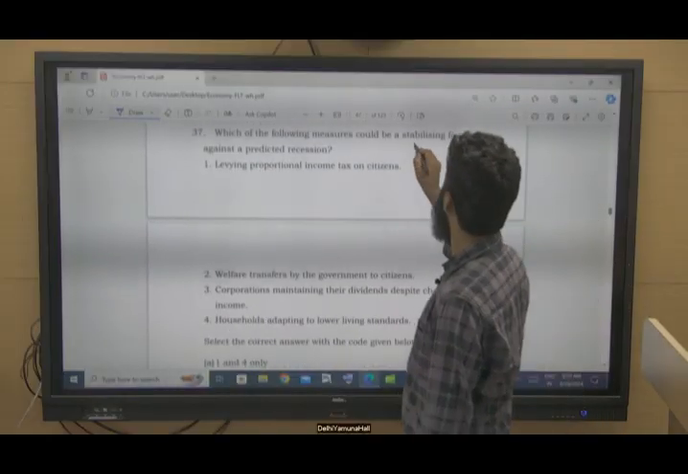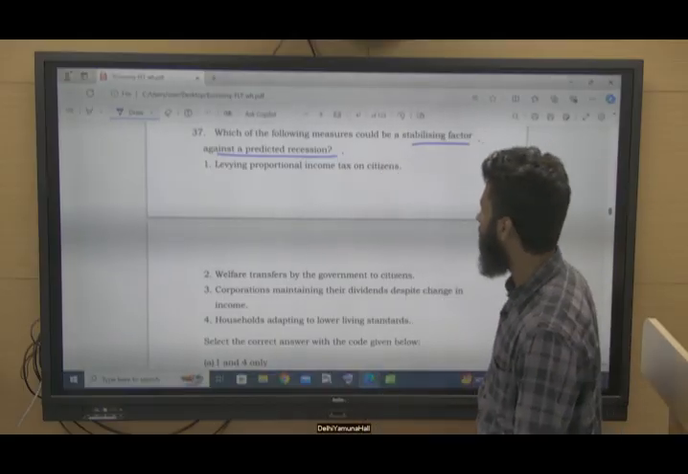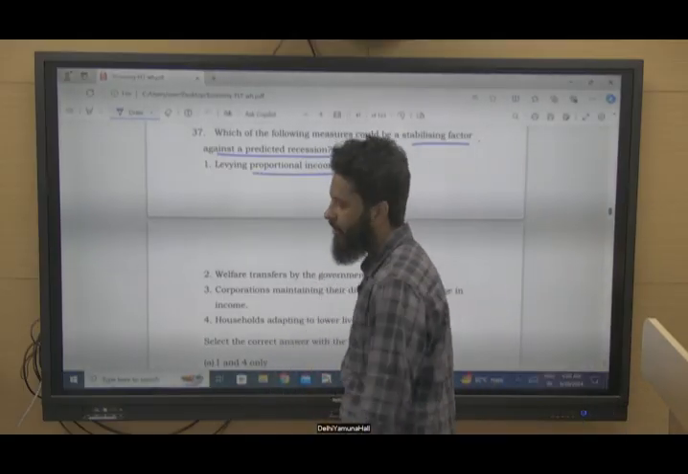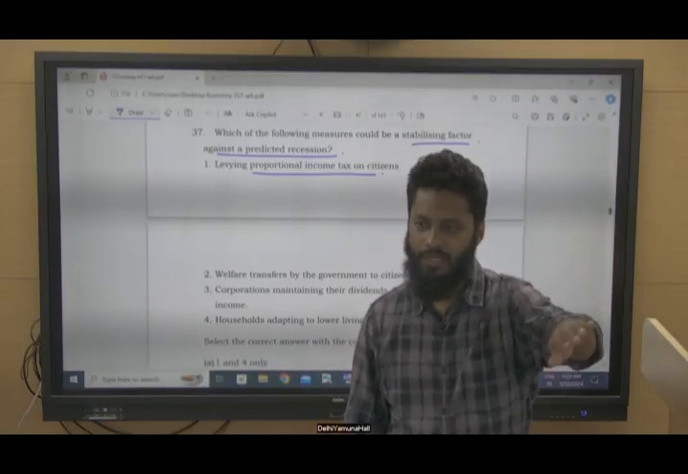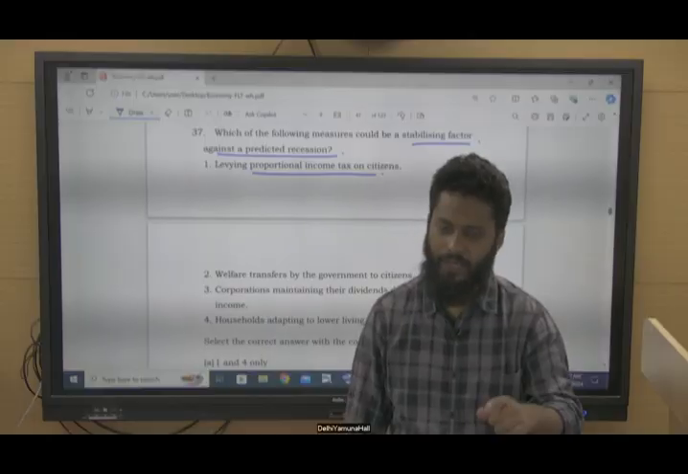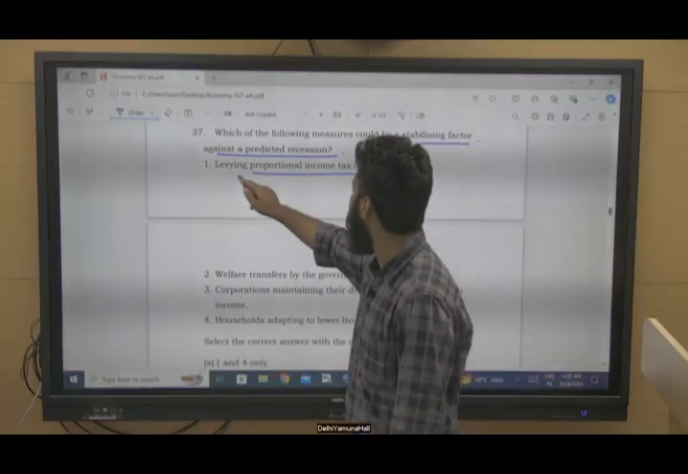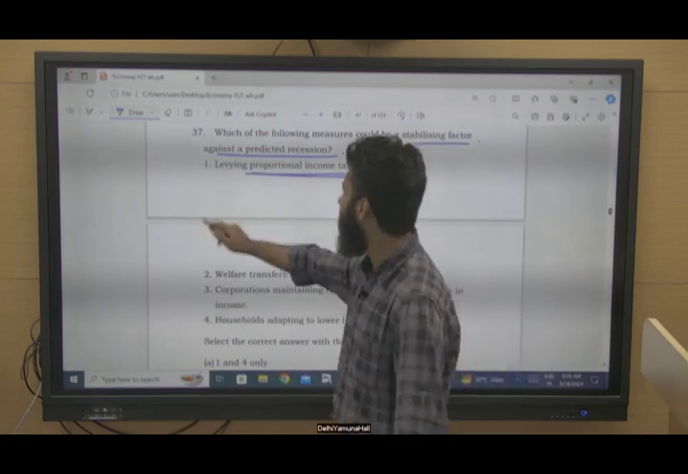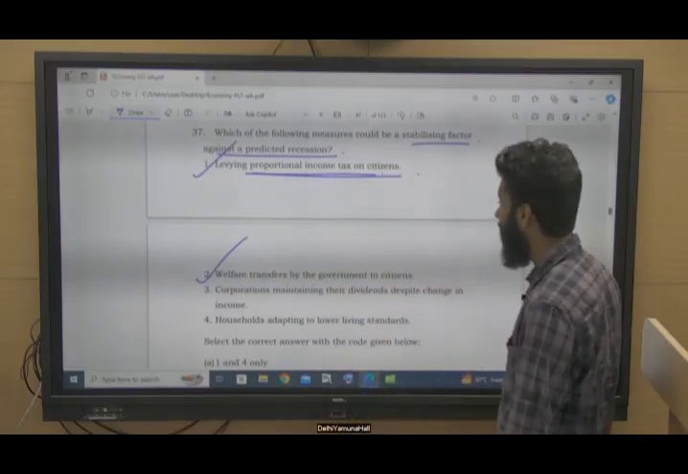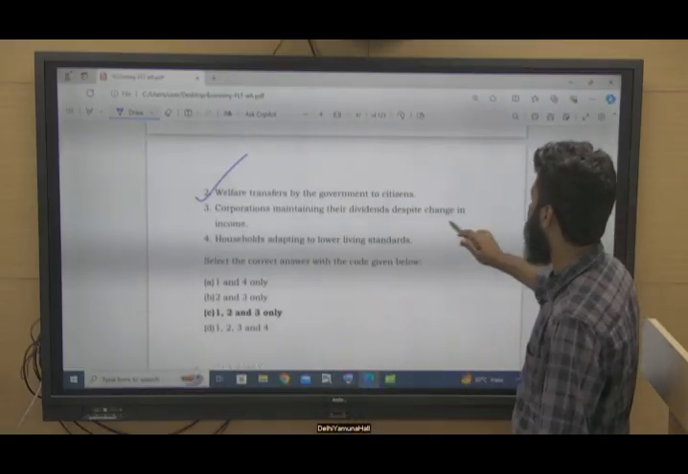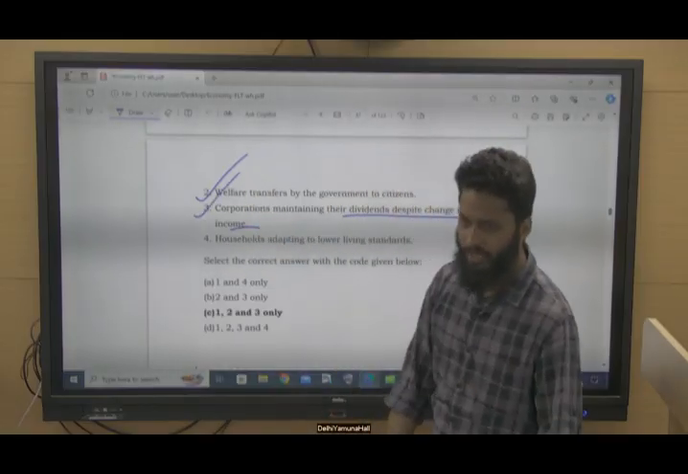Which of the following could be a stabilizing factor against a predicted recession? If recession is predicted, levying proportional income tax on citizens. Now what is happening? When GDP is declining sharply, income will not decline proportionately. So levying proportional income tax on citizens will be a good decision. Welfare transfer by the government to citizens, yes, good idea. Corporations maintaining their dividends despite change in income, this is also a better idea.